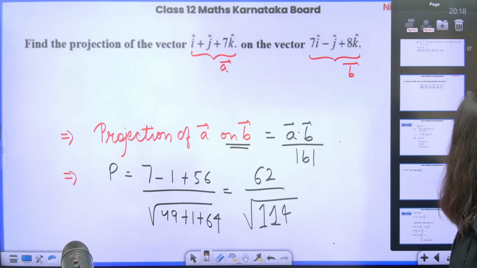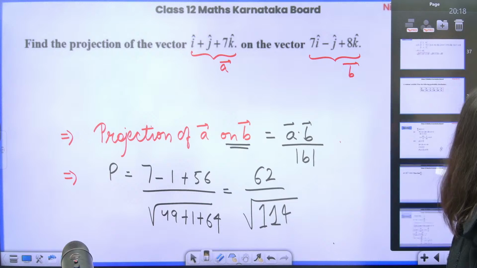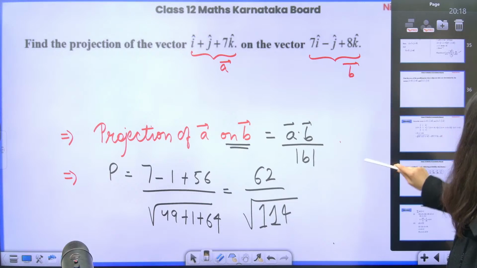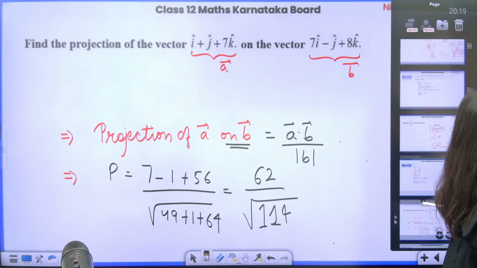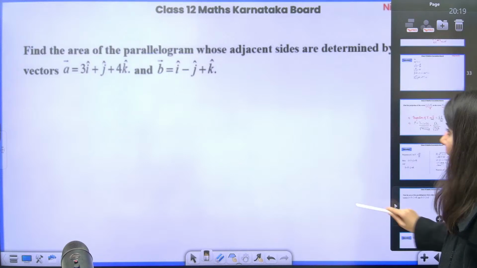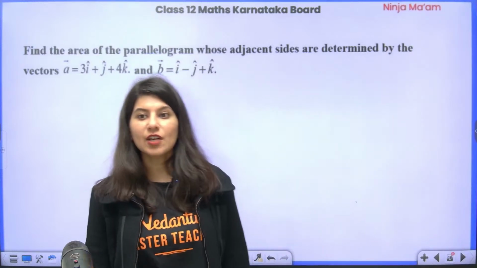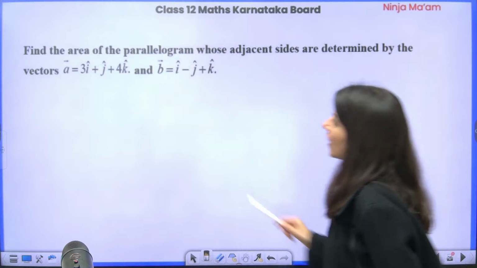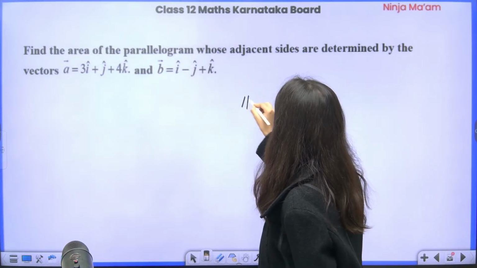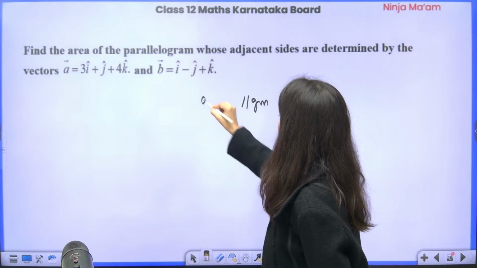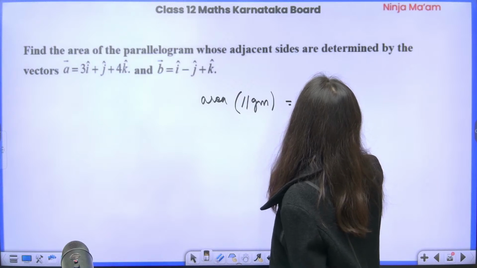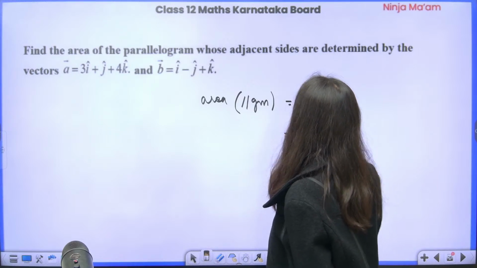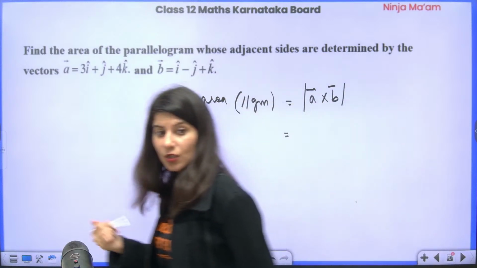Now another question on your screen. Let's do it. Which question? Hold on. Which is this? I've skipped this question. Area of parallelogram whose adjacent sides are A and B. So formula: area of parallelogram is equal to magnitude of A cross B. Okay. So now you have to calculate the cross product.